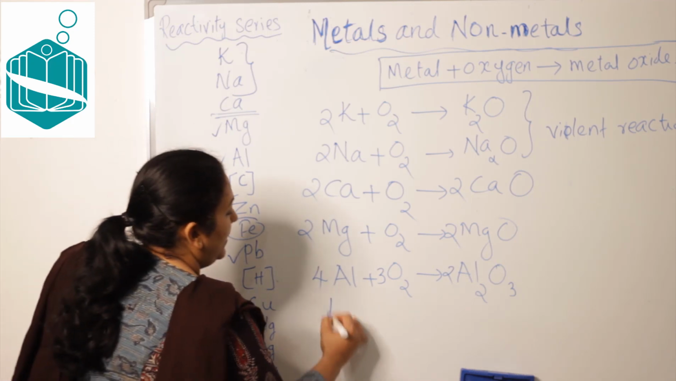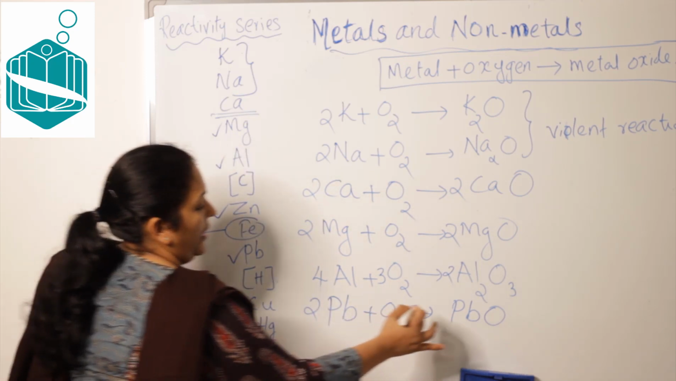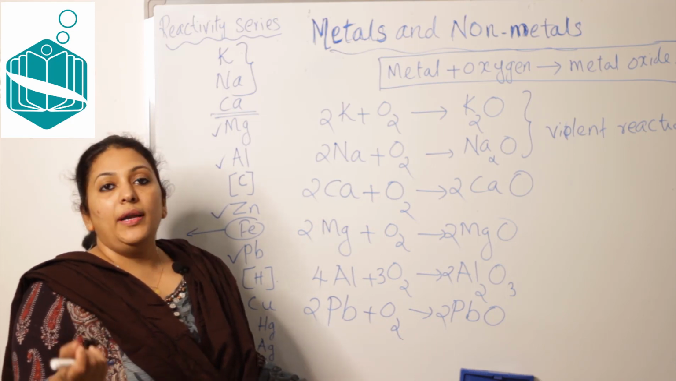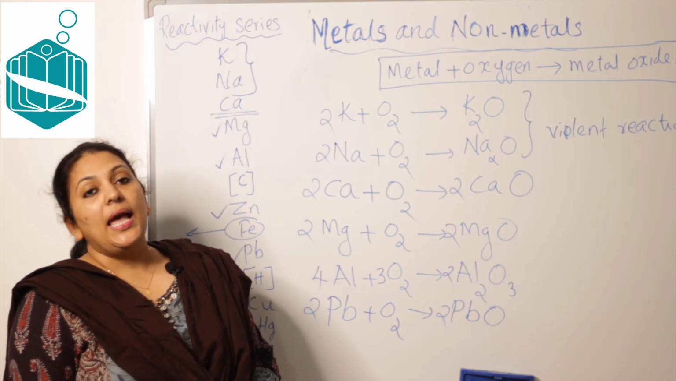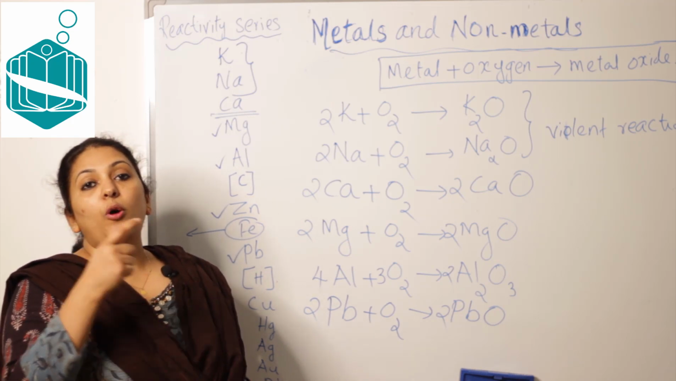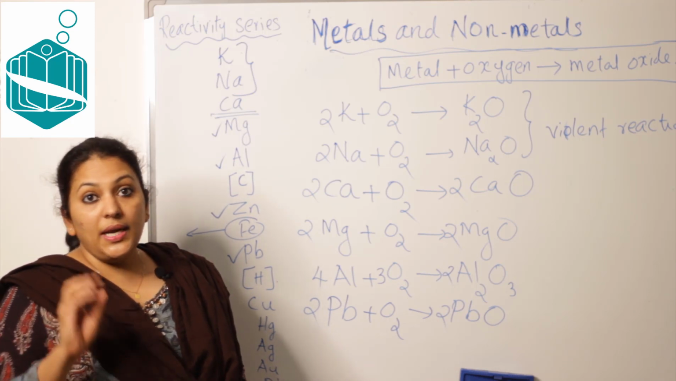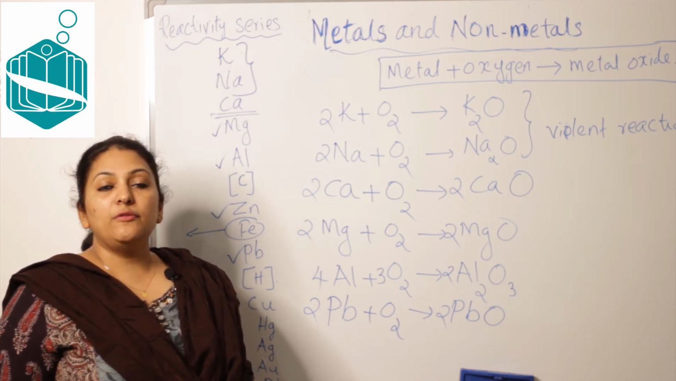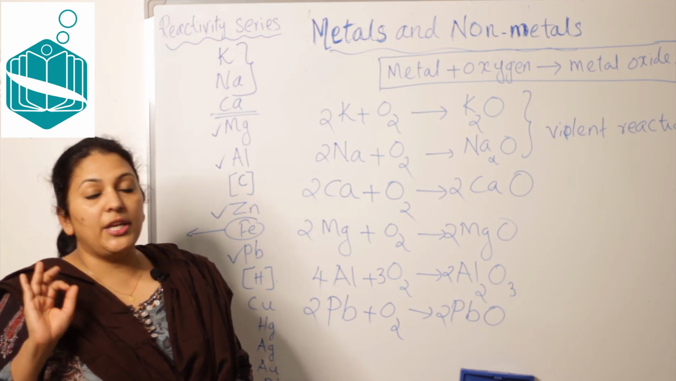What about lead? Lead Pb plus O2 will give you lead oxide. Remember, on heating they will react readily, but on keeping in open air, a slow reaction will take place and it will react with oxygen, and an oxide layer will be formed around the metal, which will act as a preventive layer for further reaction. So it's an advantage. For example, if magnesium is kept open, magnesium oxide will be formed, which will act as a preventive layer for further corrosion. Remember that. It's a very important point.